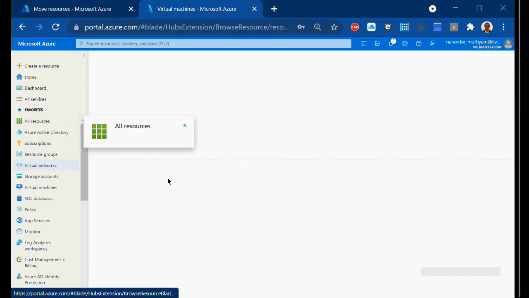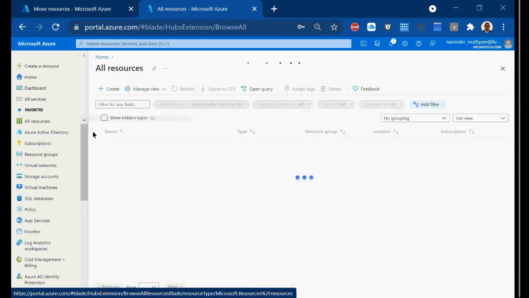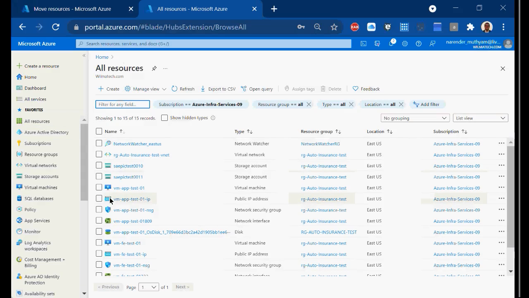If you want to delete all other items along with it, you need to go to resources here and select whichever items you want to delete. Especially when it is a VM. VM is always associated with a public IP, network security group, NIC, and the disk. All these 5 components you need to select together and delete. So deleting is easy. That is the reason why we do this.